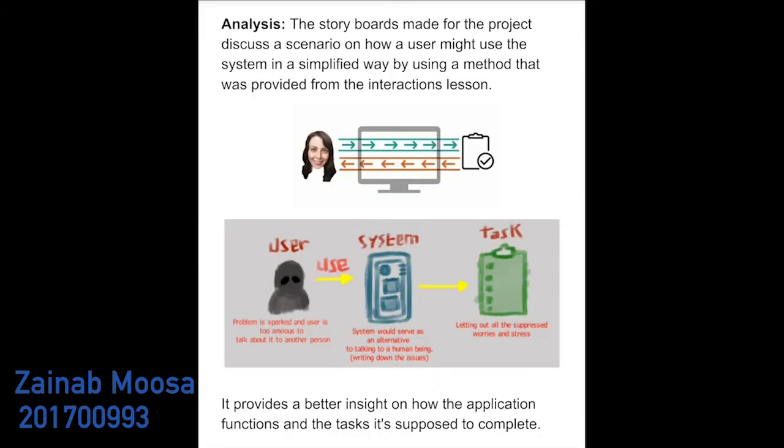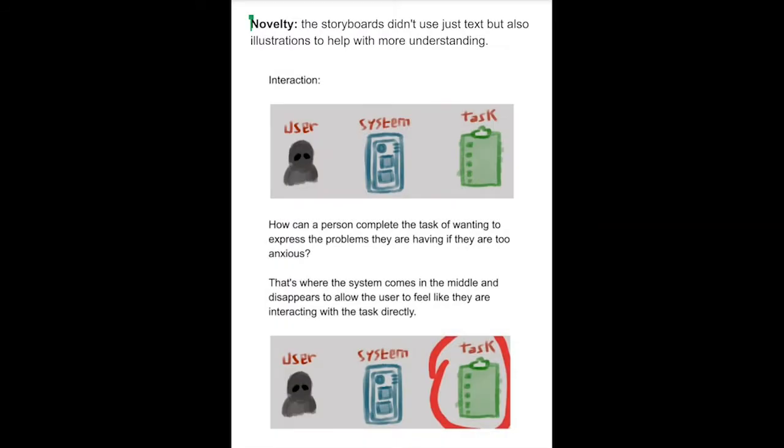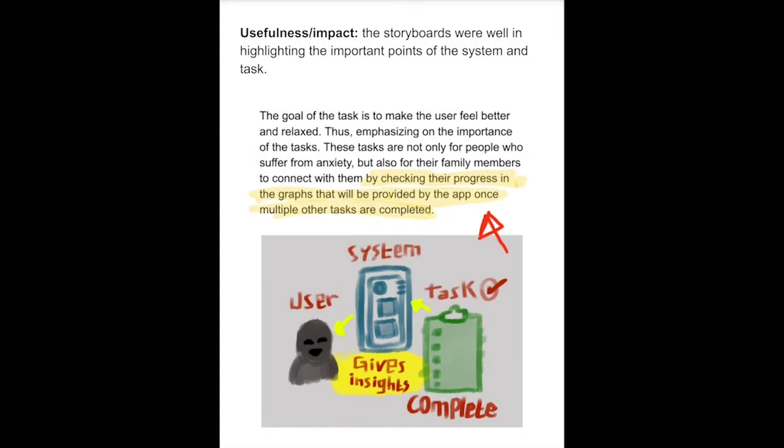The storyboards made for the project discuss a scenario on how a user might use the system in a simplified way, by using a method that was provided from the interactions lesson. It provides a better insight on how the application functions and the tasks it's supposed to complete. The storyboards didn't use just text, but also illustrations to help with more understanding. The storyboards were well done in highlighting the important points of the system and the task.